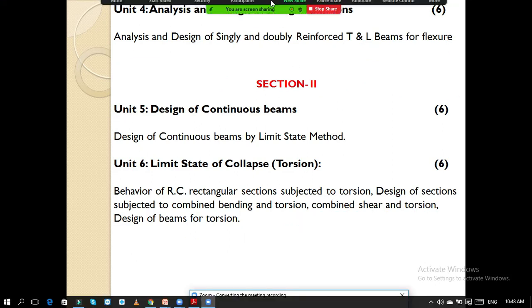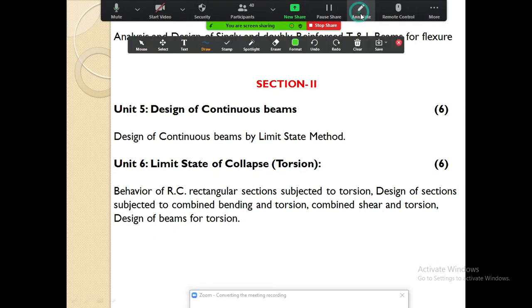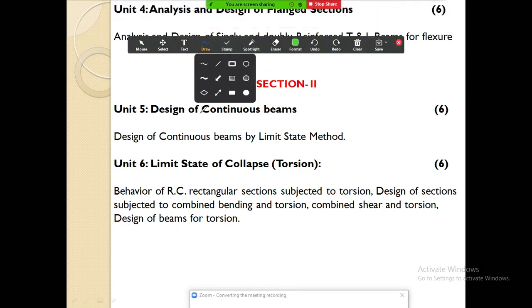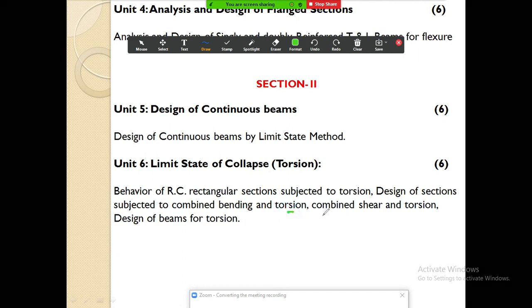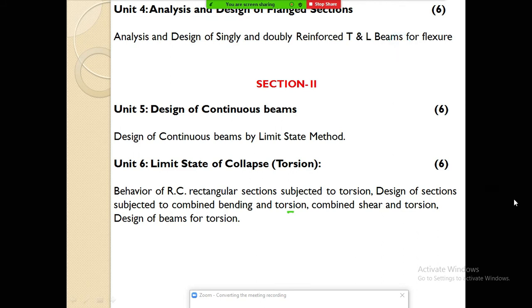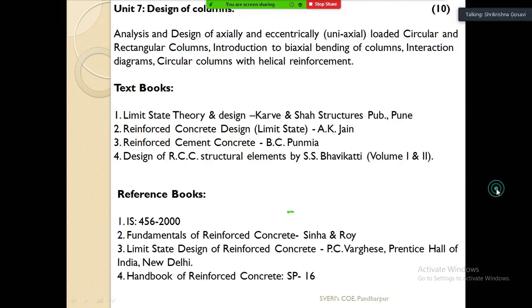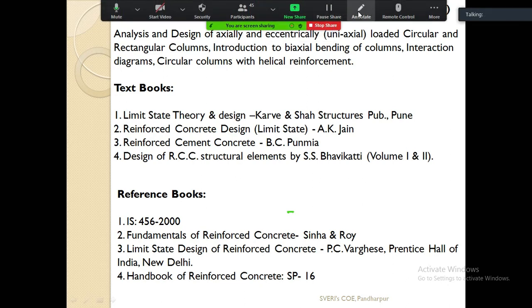So the beam we are going to design for shear, bending and torsion in unit number 6. Now after this, this is your last unit, design of columns.